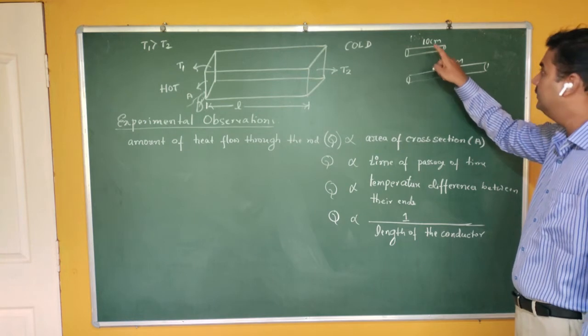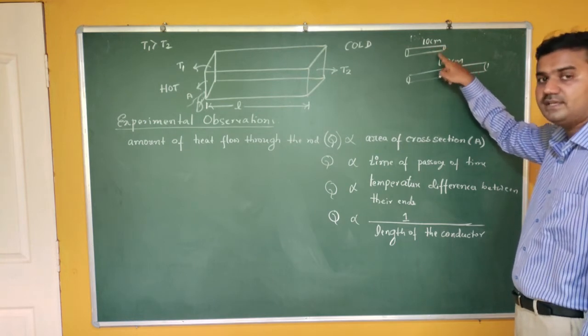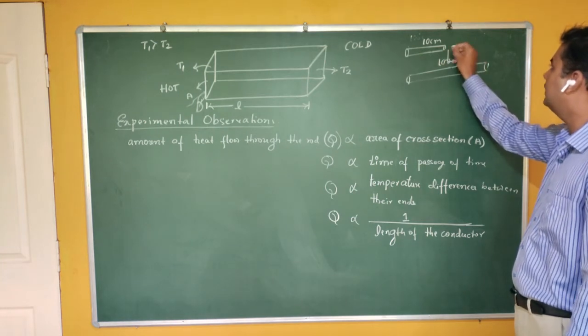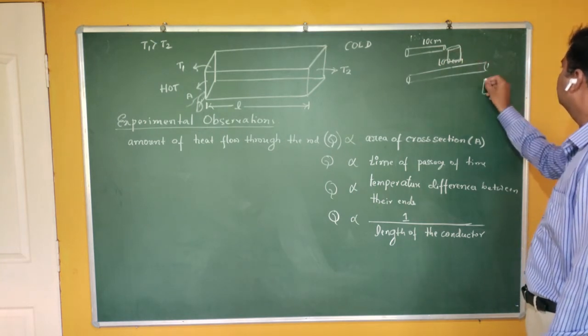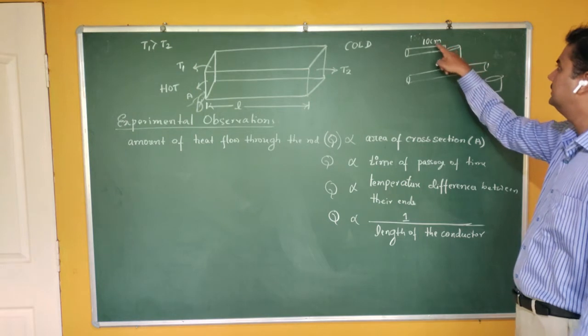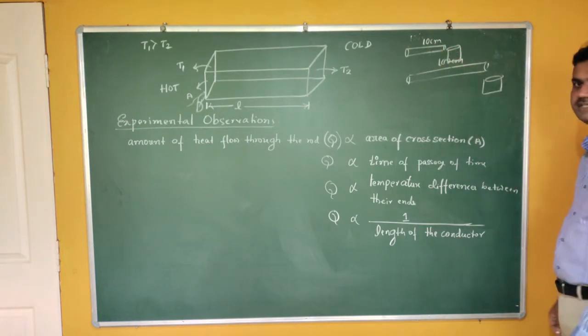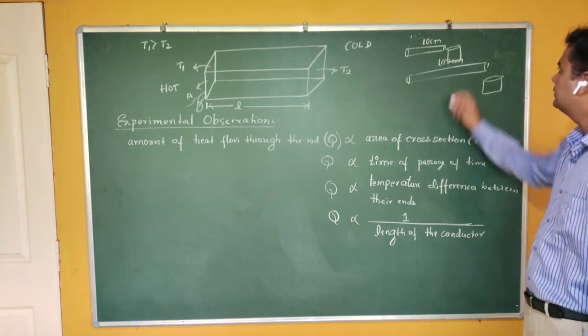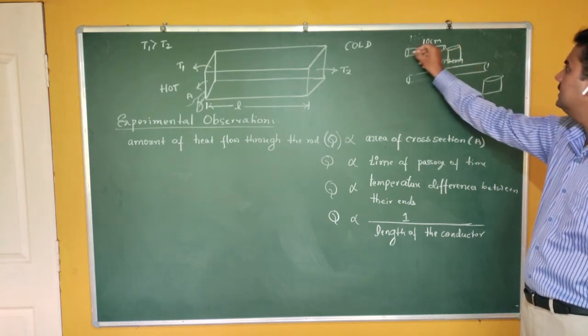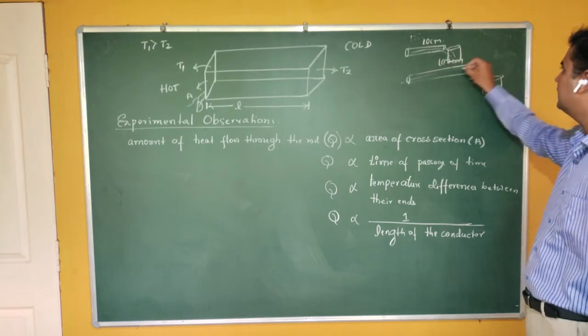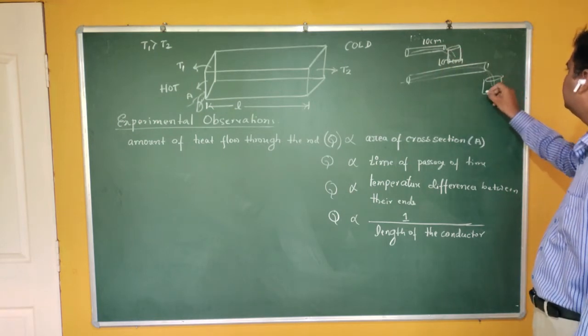So in which case can we collect more heat? In the first case. Again, just imagine water. In the first pipe, the length is 10 centimeter. The second pipe length is 100 centimeter. Water collects easily here because it has to travel only 10 centimeter, but in the second case it has to travel 100 centimeter.